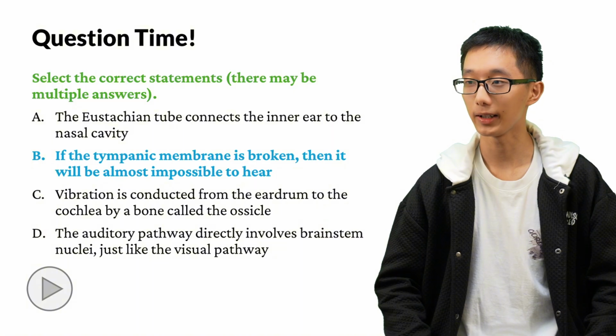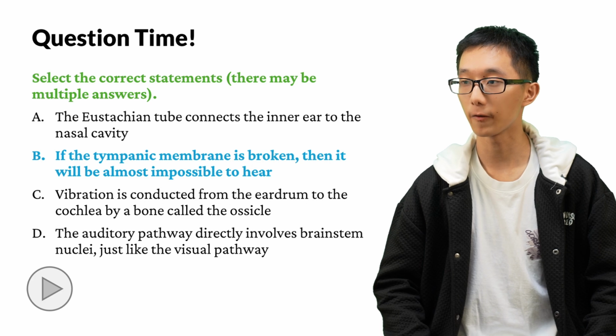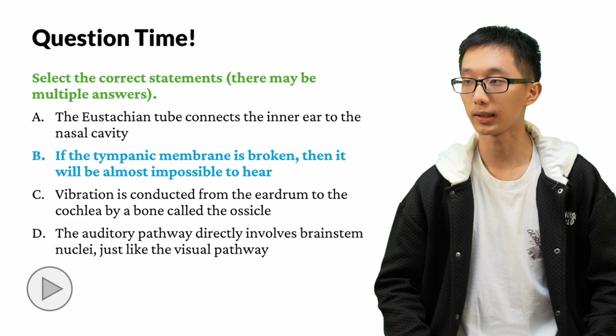Here's the answer. The only correct answer is B. For A, the eustachian tube does not connect the inner ear to the nasal cavity, but rather the middle ear. For B, if the tympanic membrane is broken, then it will not conduct sound very efficiently, and it will be almost impossible to hear anything, unless the sound is large enough to vibrate the cochlea directly.